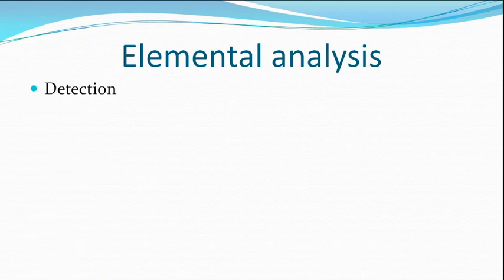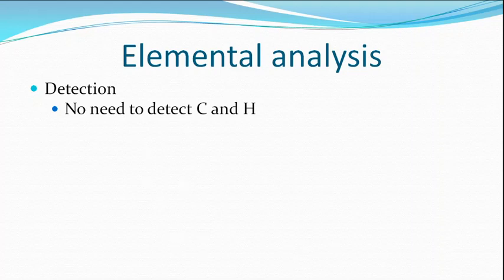In the earlier days, element analysis meant two categories. You have to detect the presence of elements, and then do we need to detect carbon and hydrogen? No need. Why? Because every organic compound contains carbon and hydrogen. There is no organic compound which does not contain carbon and hydrogen, and therefore detecting these two is meaningless. That will always be there.